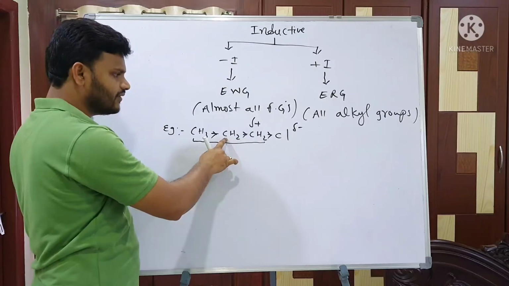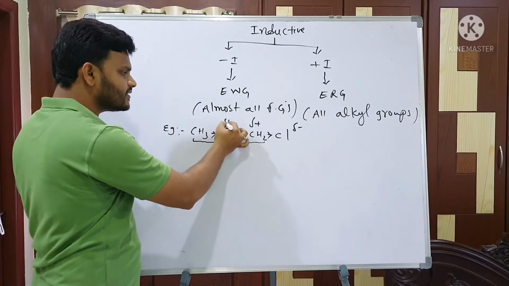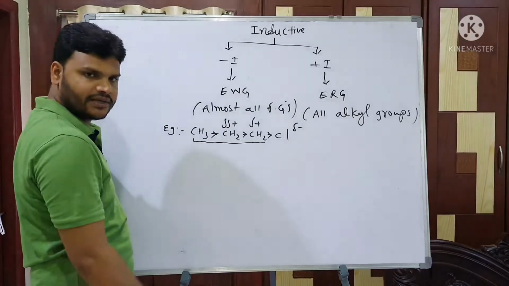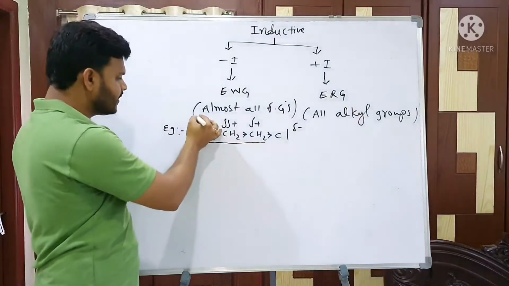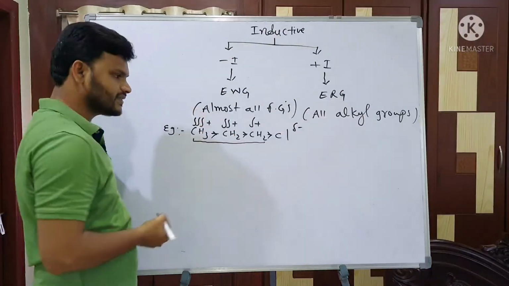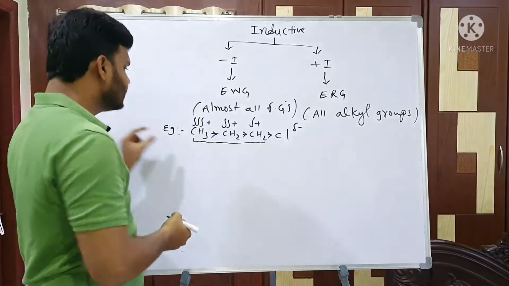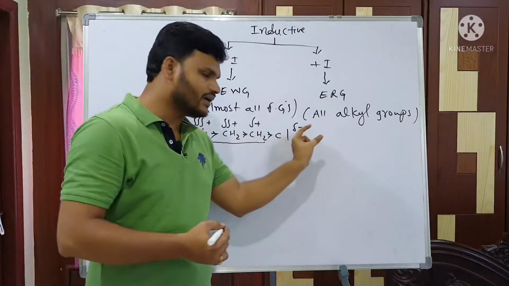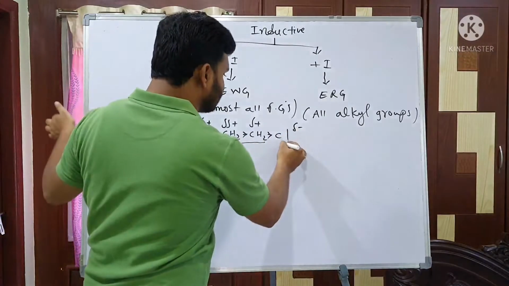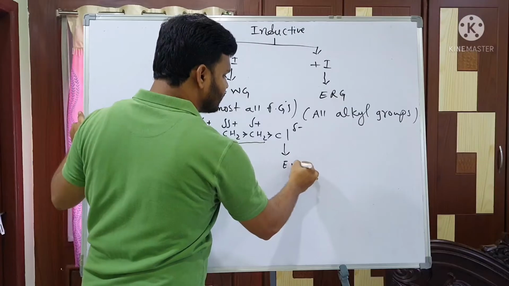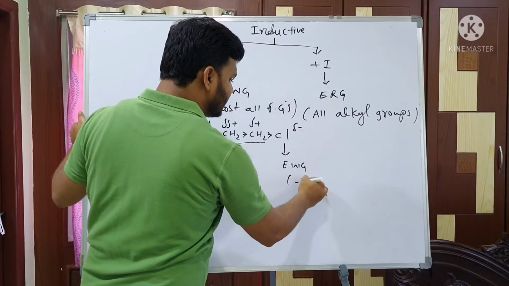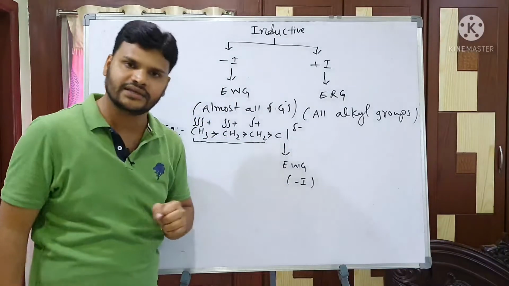When it comes to the second carbon, the effect decreases. That's the reason it is denoted like this, partial double plus. Next, partial triple plus. Clear? Anyhow, here electrons are shifted towards the chlorine side. That's the reason chlorine is an electron withdrawing group. This is an example of the minus I effect.